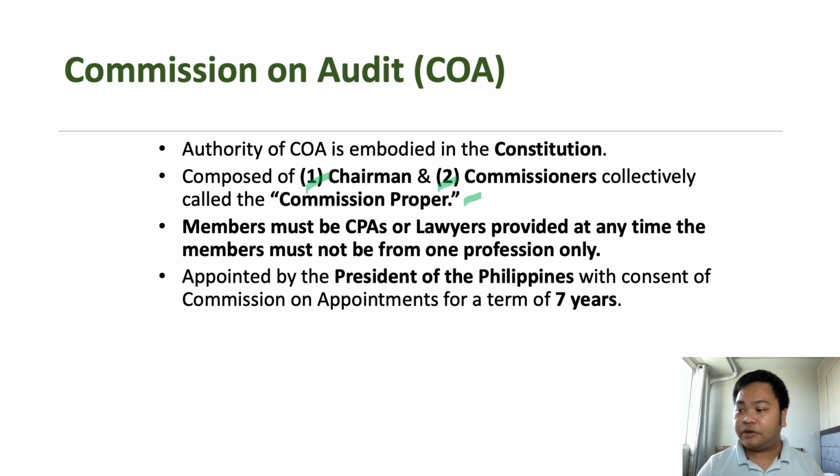The members of this Commission proper, 3 members in total, must either be a CPA or a lawyer, provided that at any time, the members must not be from one profession only. Meaning the 3 members could not be all CPAs only or all lawyers only. It must always be a mix of CPAs and lawyers. They are appointed by the President of the Philippines with consent from the Commission on Appointments for a fixed term of 7 years.